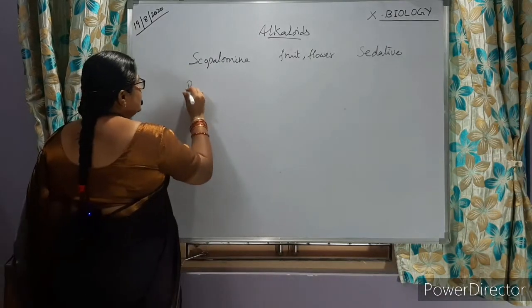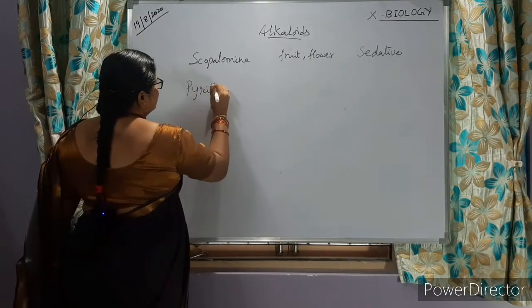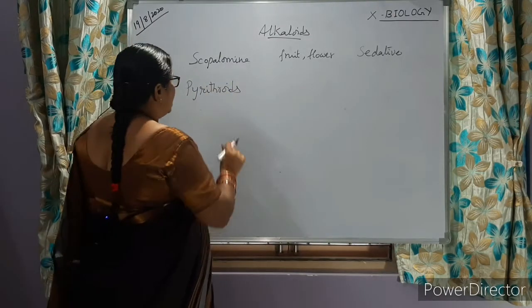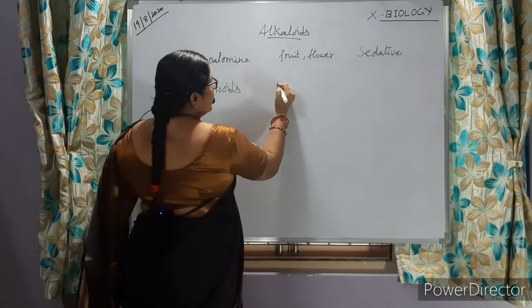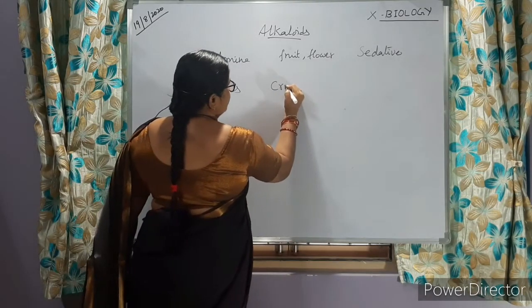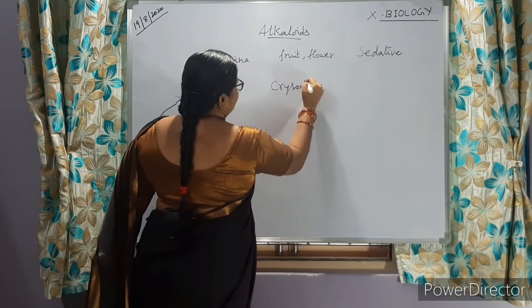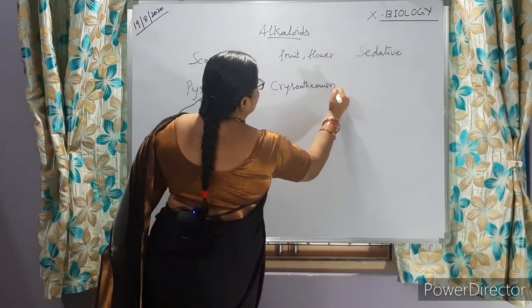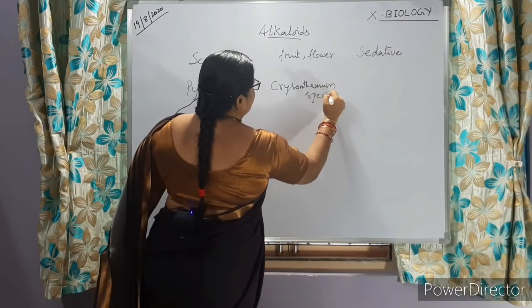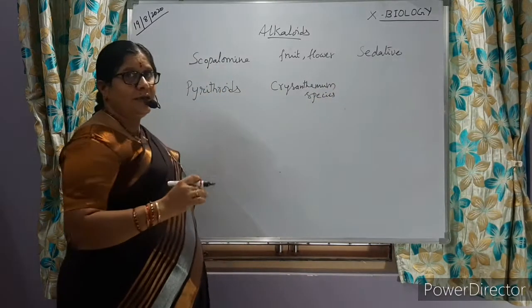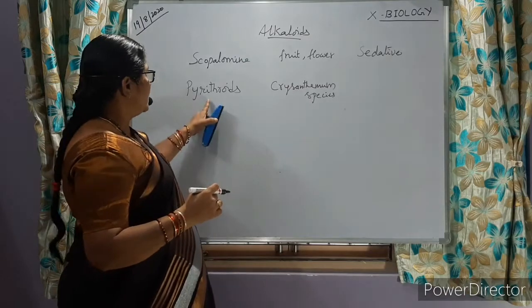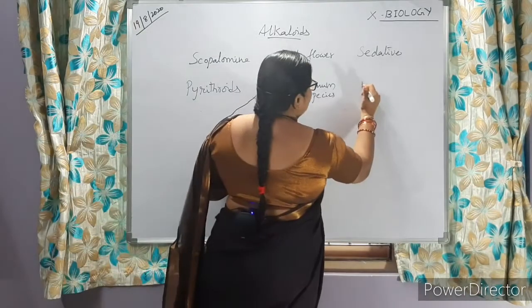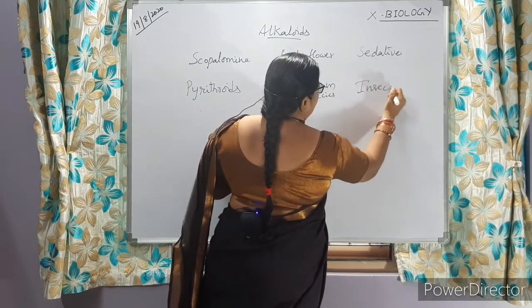Now pyrethroids. Pyrethroids are present in the chrysanthemum species. In Banti, Chamanti species of plants, pyrethroids are present. These are alkaloids. They are used as insecticides.